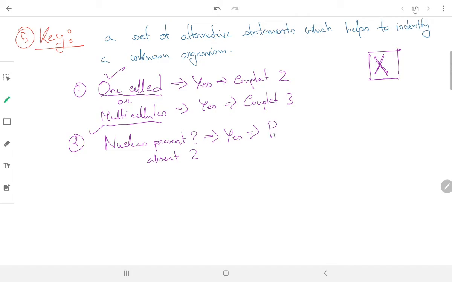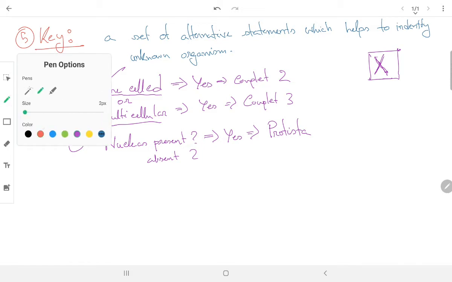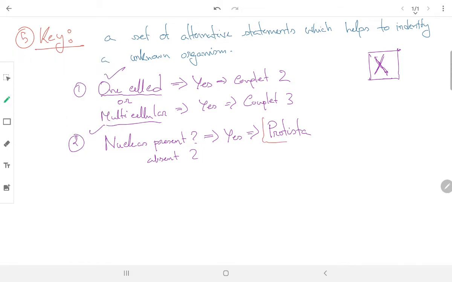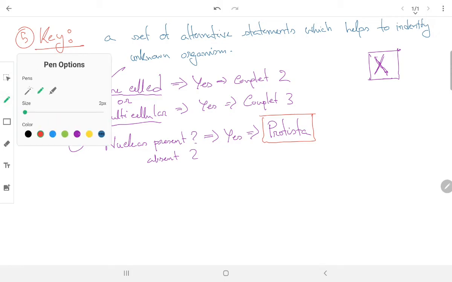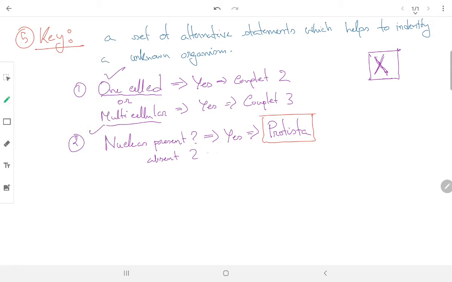It means the organism belongs to kingdom Protista. This you have studied in lower classes, that if your organism is unicellular and its nucleus is present, then the organism should be in kingdom Protista. If your answer is that nucleus is absent, then the organism is going to be in kingdom Monera. Right? Again, you have come to know the kingdom of an unknown organism.